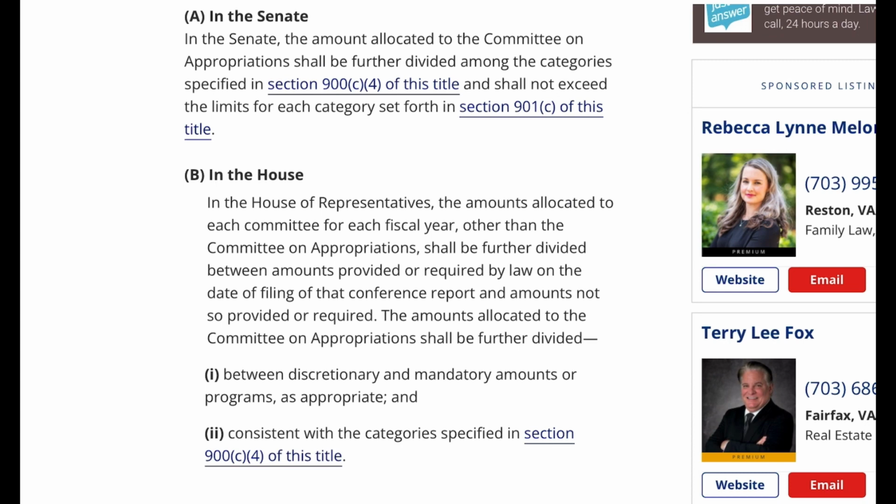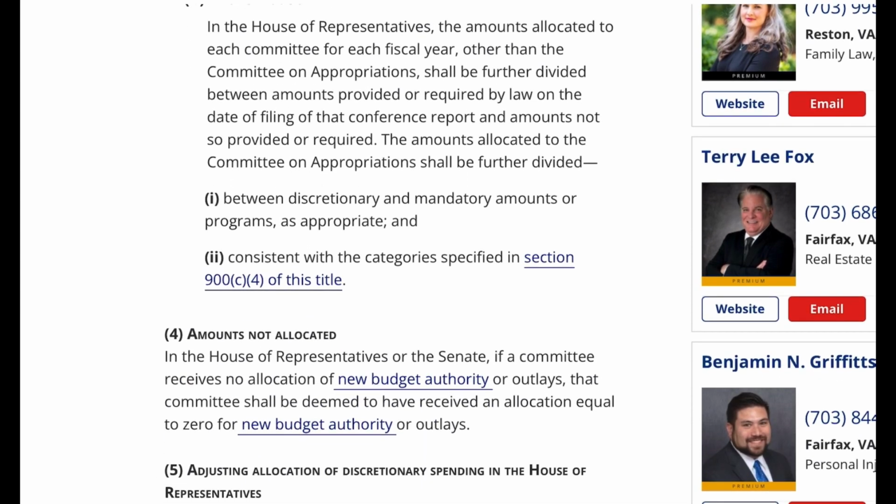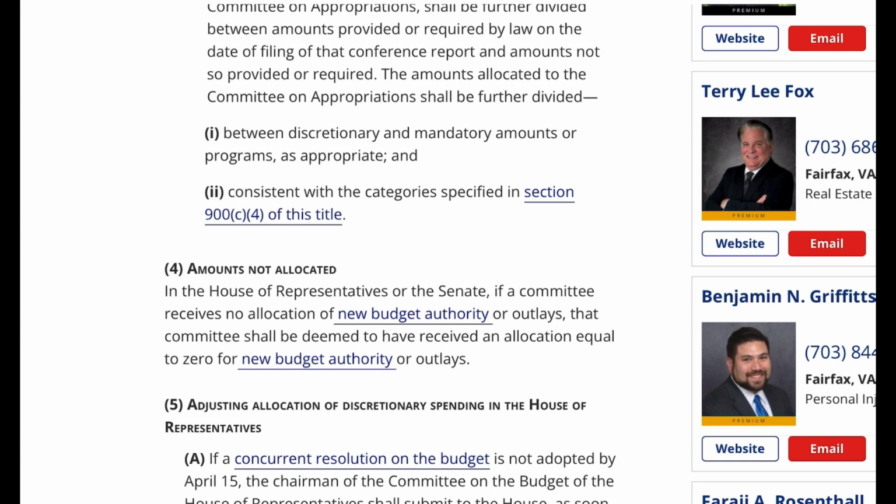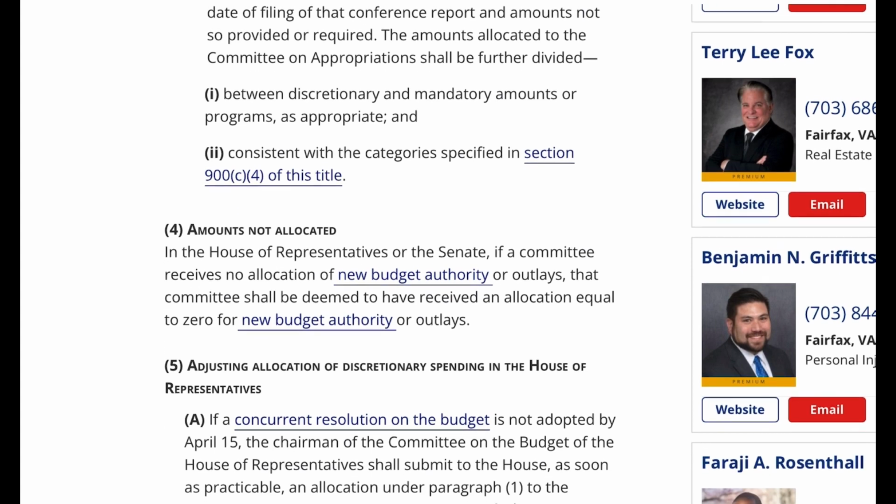The amounts allocated to the Committee on Appropriations shall be further divided, 1. Between discretionary and mandatory amounts or programs, as appropriate, and 2. Consistent with the categories specified in Section 900(c)(4) of this title. 4. Amounts not allocated in the House of Representatives or the Senate. If a committee receives no allocation of new budget authority or outlays, that committee shall be deemed to have received an allocation equal to 0 for new budget authority or outlays.